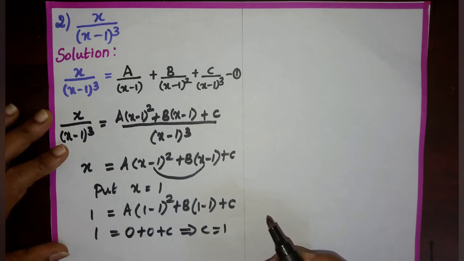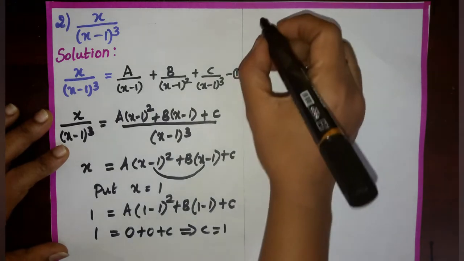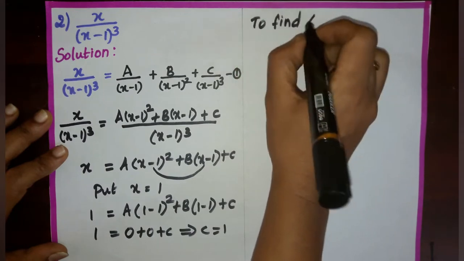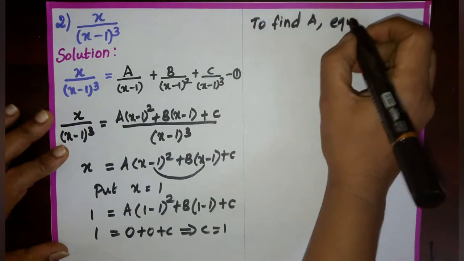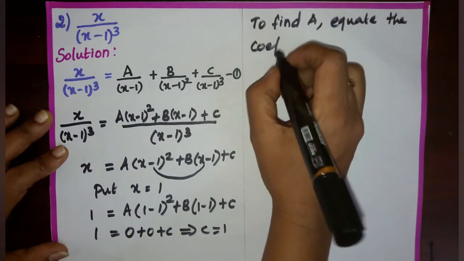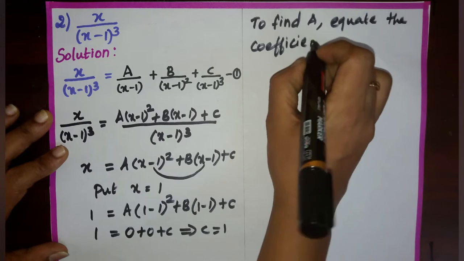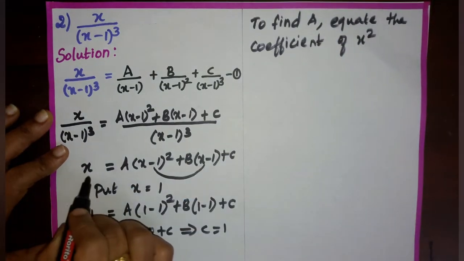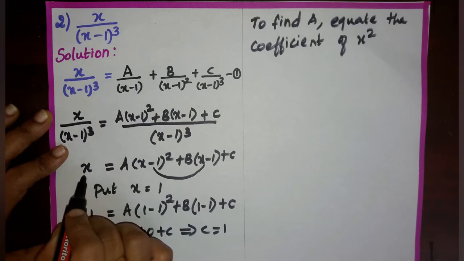Next I am going to find the value of A. To find the value of A, I am going to equate the coefficient of x square. On the left side we have only x, we do not have a coefficient of x square.